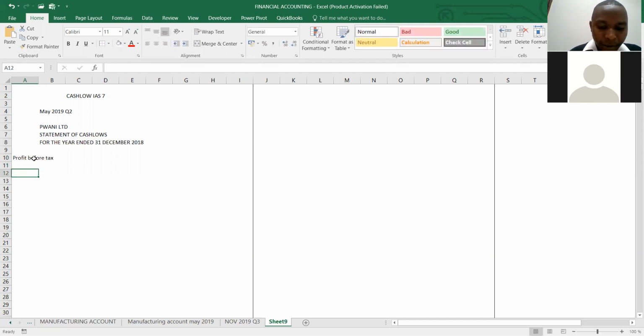And after that we add interest paid. What else do we less? We less interest received. Then we adjust its non-cash items. So we say non-cash items include depreciation.